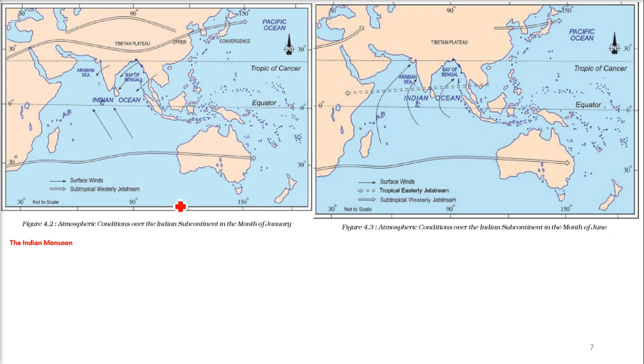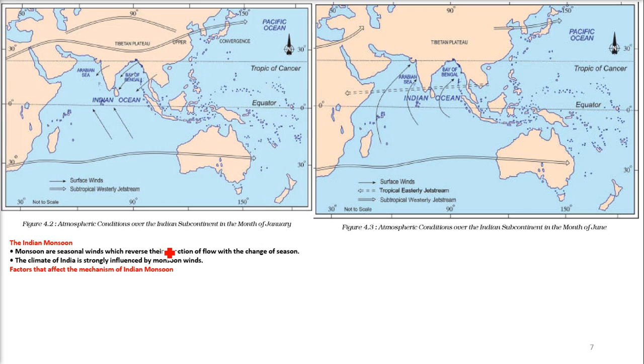So this is the Indian monsoon. Monsoons are nothing but seasonal winds, and they reverse their direction of flow with the change of season. The climate of India is strongly influenced by the monsoon winds. So what are the factors that affect the mechanism of the Indian monsoon?